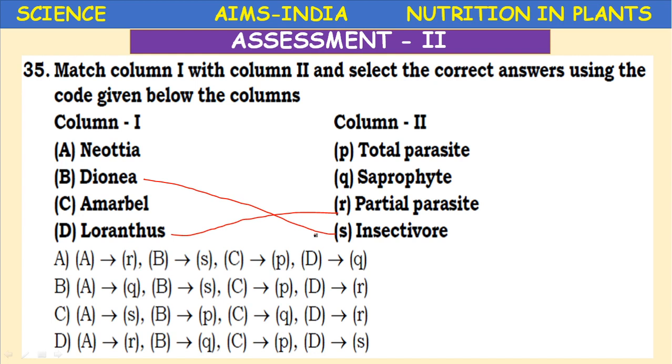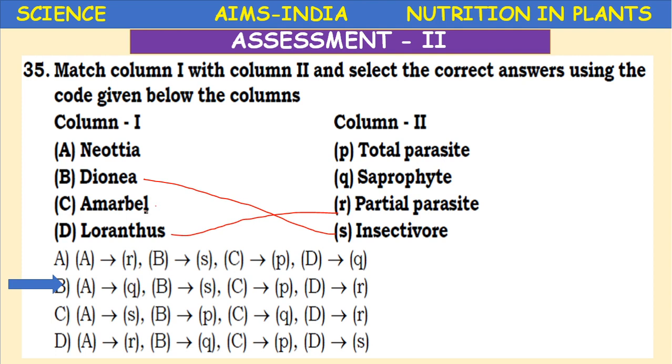Like this, Amarbel and Neotia, whether total parasite or saprophyte, you have to select. From A and B, you have to select the correct option. Amarbel is a total parasite. So which is the correct one?